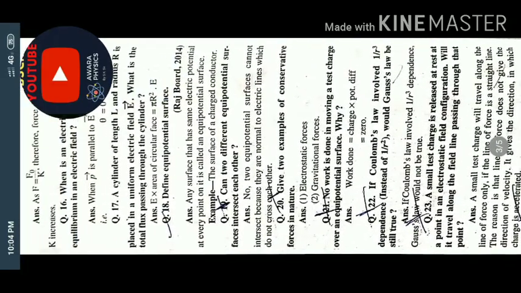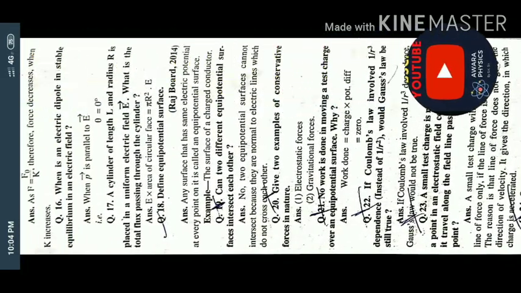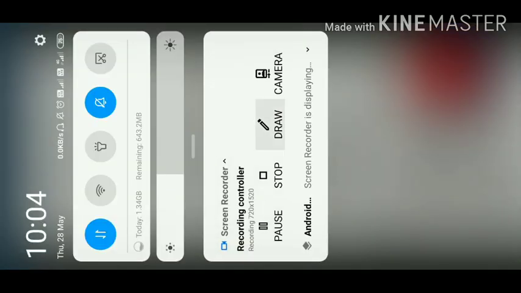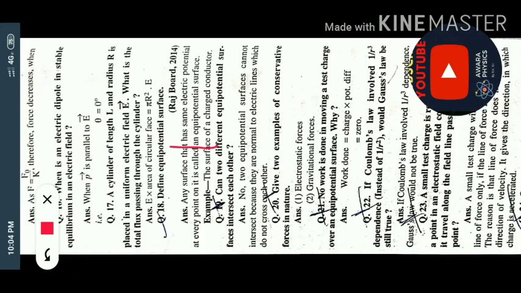Now we are talking about the next question, number 16, and this is very important to understand. When is an electric dipole in stable equilibrium in an electric field? The question is asking for the condition of an electric dipole in stable equilibrium in an electric field.